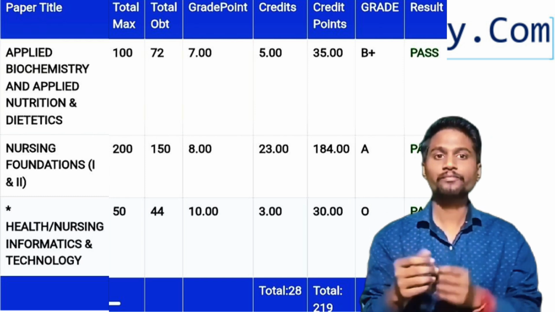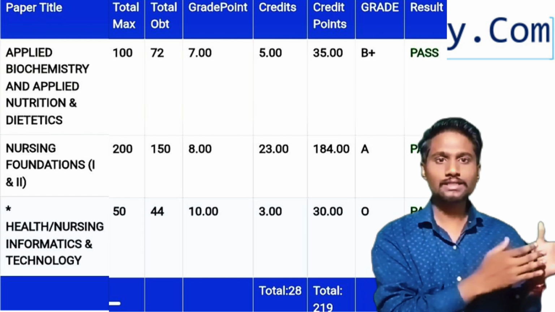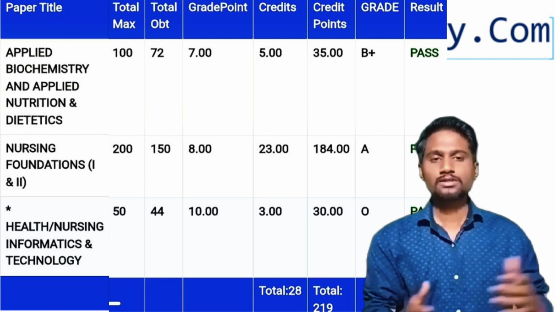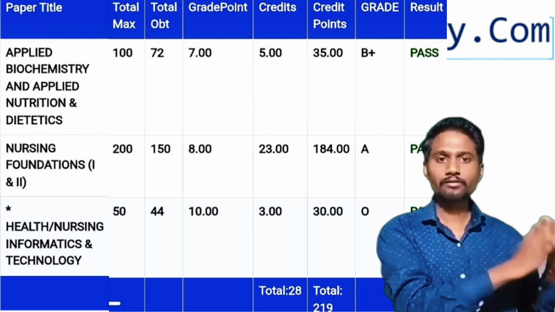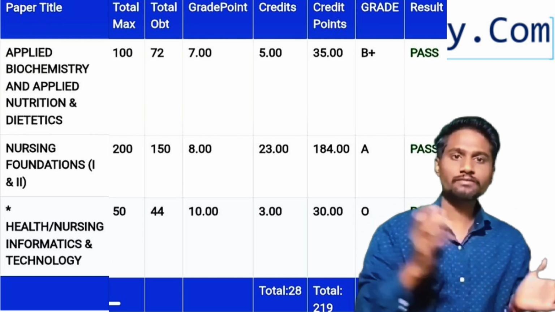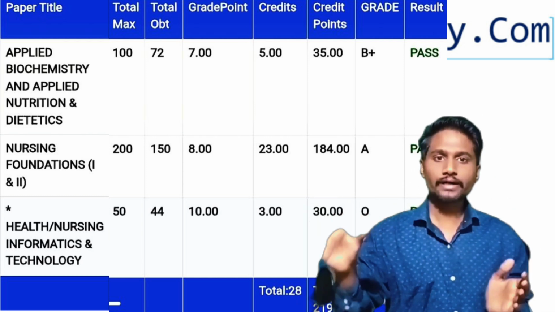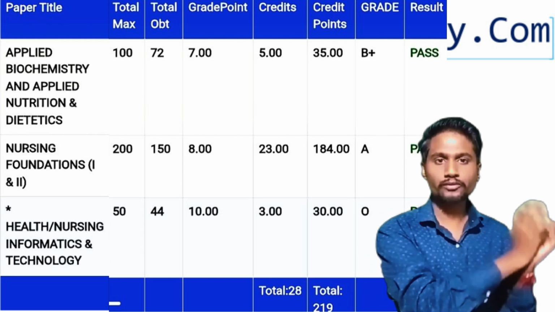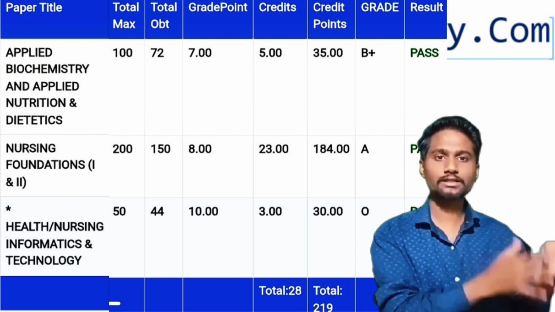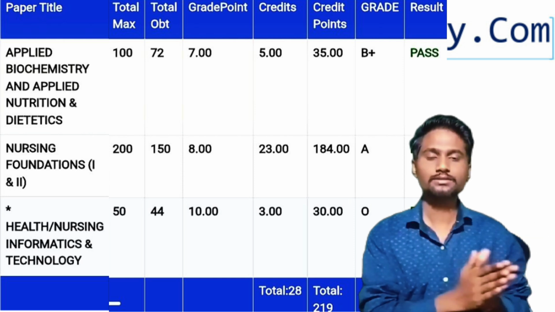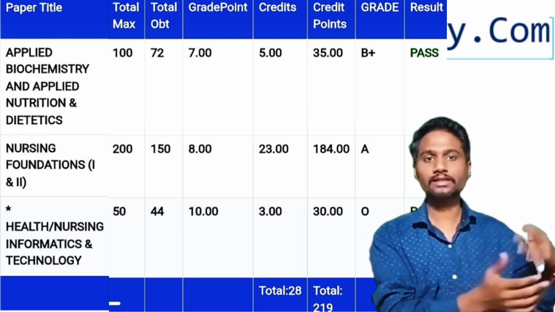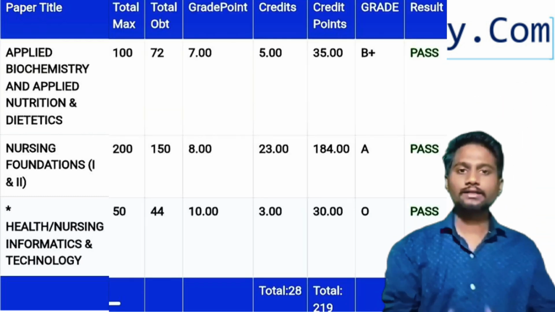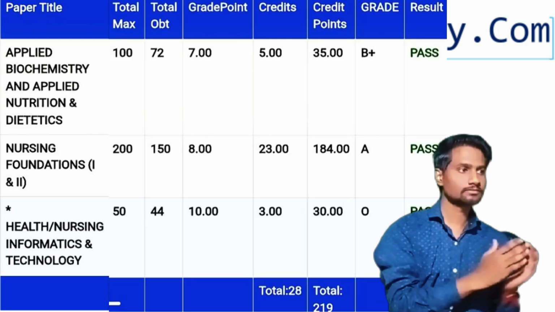So to calculate grade points, we have a formula, that is credits into grade points. So based on your scoring, we will give the grade points. And what we will do is multiply credits into grade points, which gives credit points too. So when we calculate this, we will get the final credit points, and these credit points are used to calculate SGPA and CGPA.